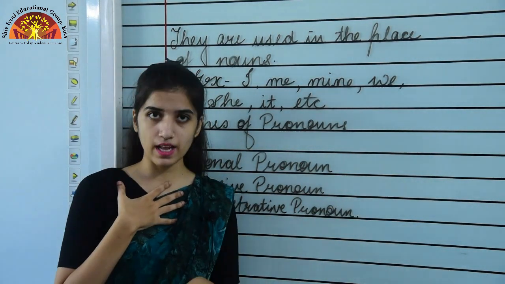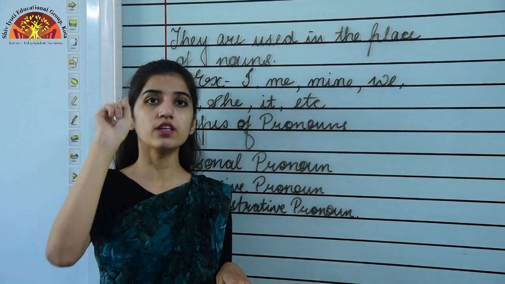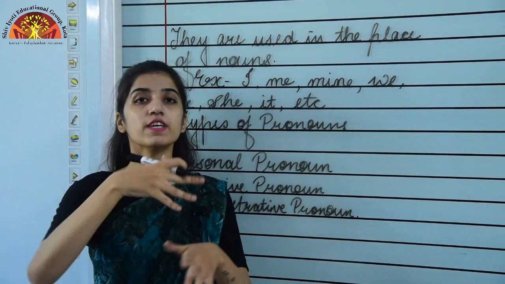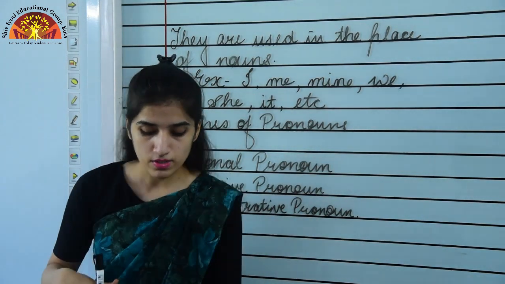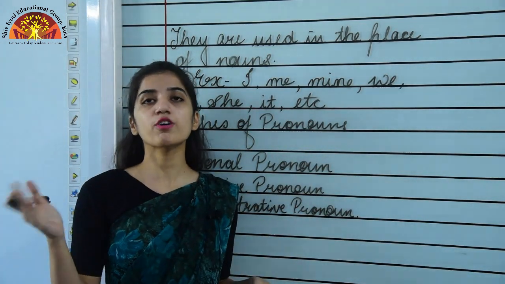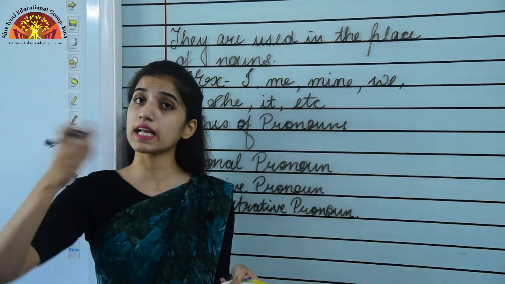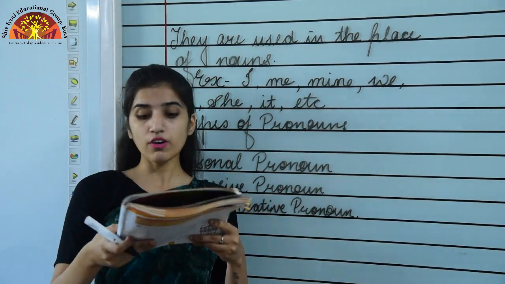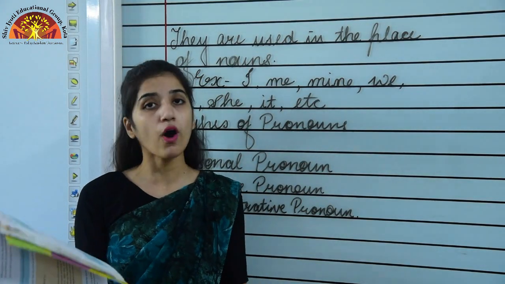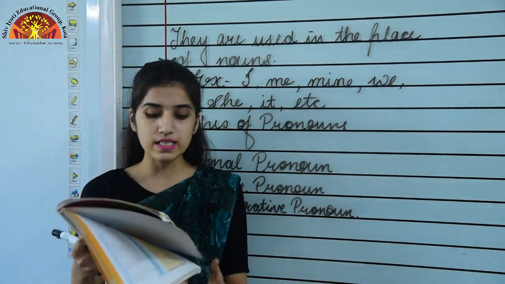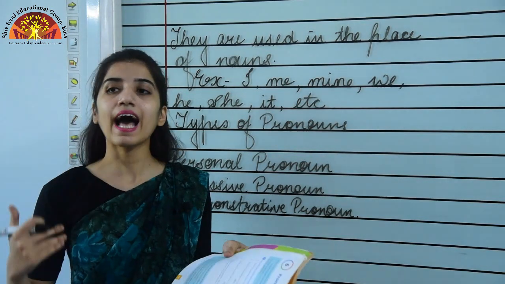Okay, so first person: I am the first person, you are the second person, and the person we are speaking about is what? The third person. So the first person refers to the speaker, the second person to the listener, and the third person to the person, place, animal or thing we are speaking about. So this is what first, second and third person are.